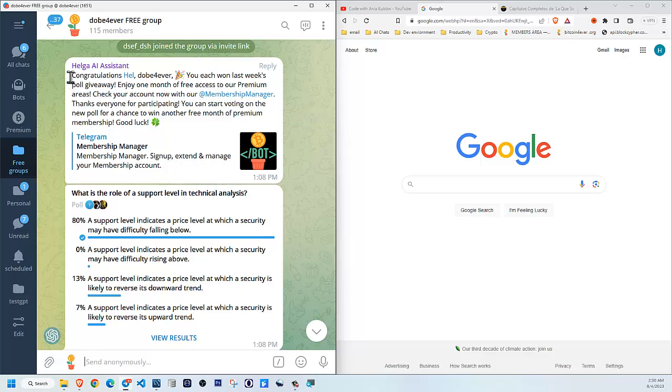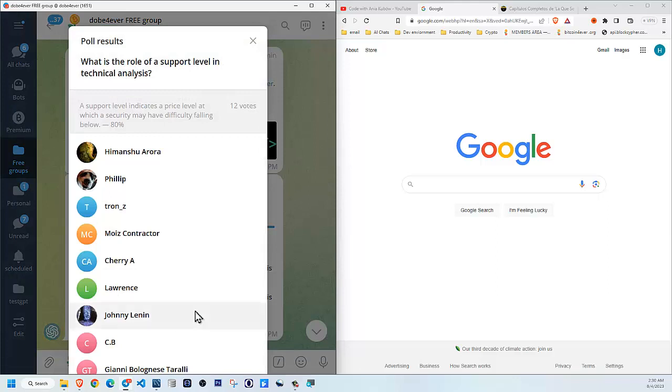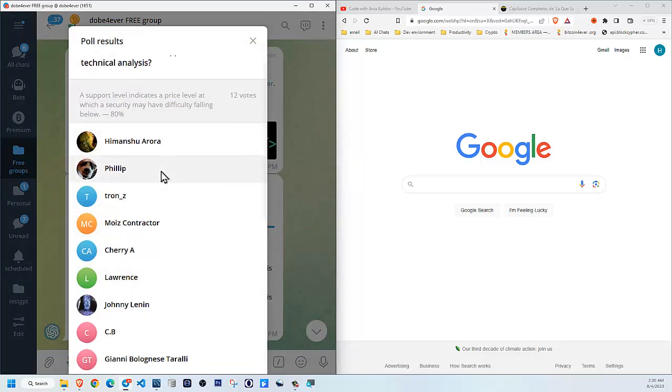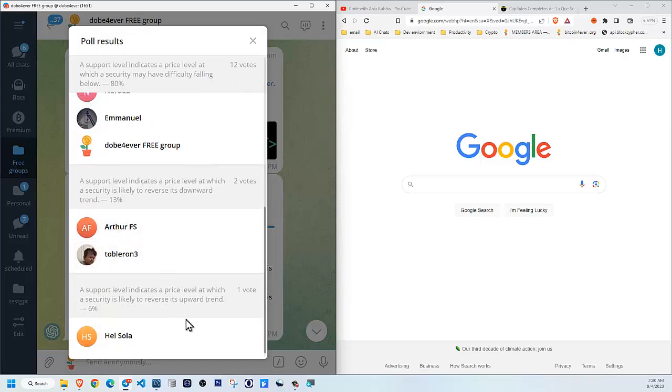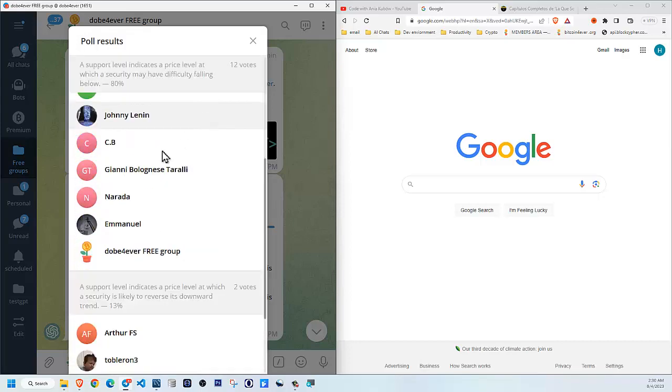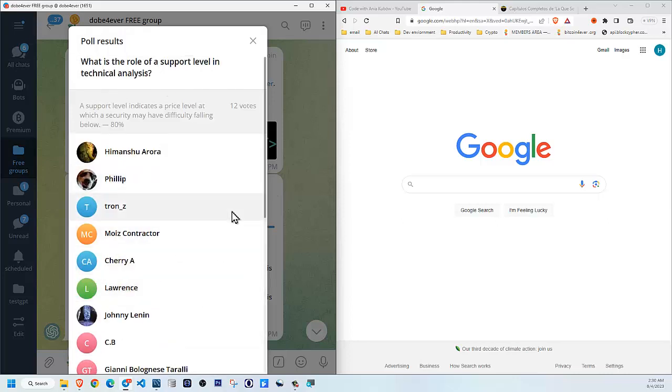So this is the very first week that I am using my personal assistant to run the poll, which means by the time this is triggered next week, the bot will first go and see the results from this current poll. It will then make a list of all the participants. Just like we can see here, the bot will make a list with all the participants of this very poll.